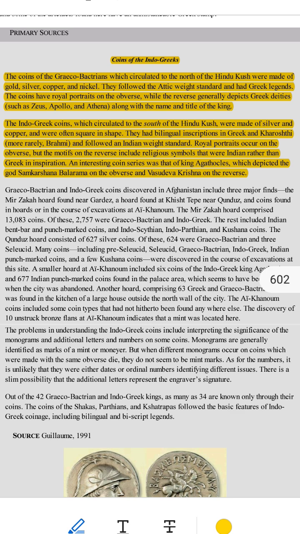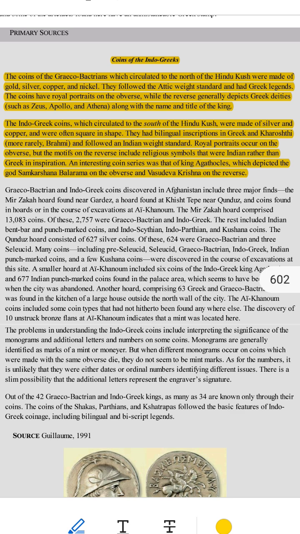Example, he's shown holding a plough and a mace. The other side had Vasudev Krishna, another Indian god known for wisdom and kindness. Example, Krishna is shown holding a conch and a discus. 3. These coins are special because they show how Greek rulers respected Indian religion.